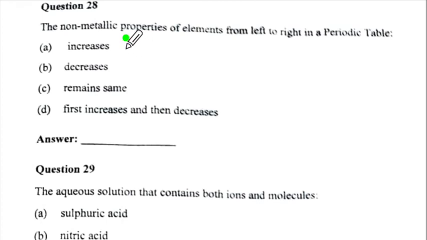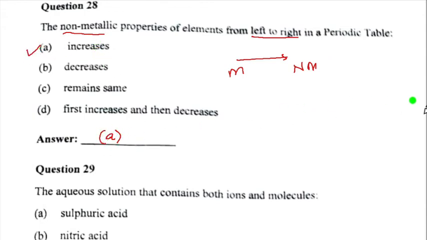Question 28. The non-metallic properties of elements from left to right. Now we go from metal to non-metal across the period from left to right. And so non-metallic character increases. Where is the option? Here it is.